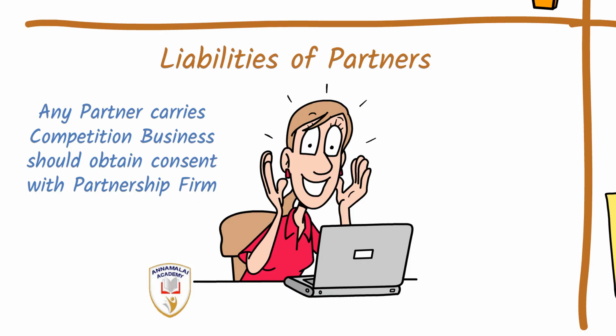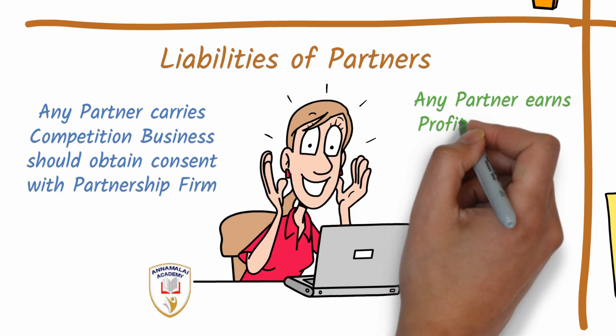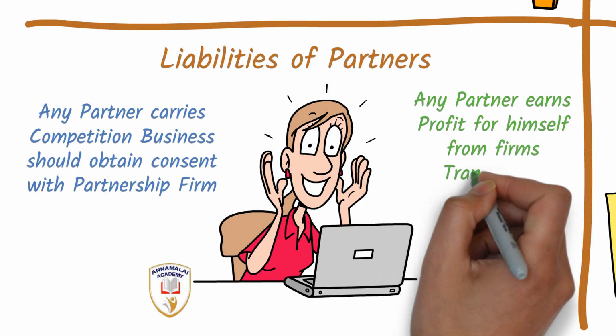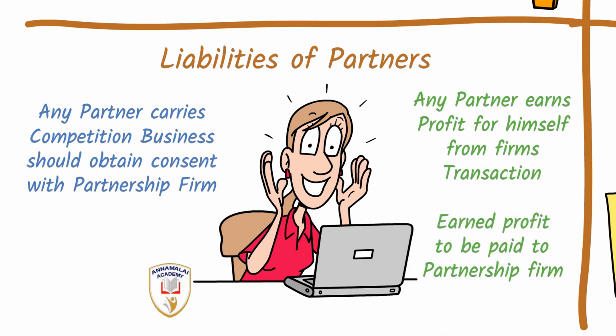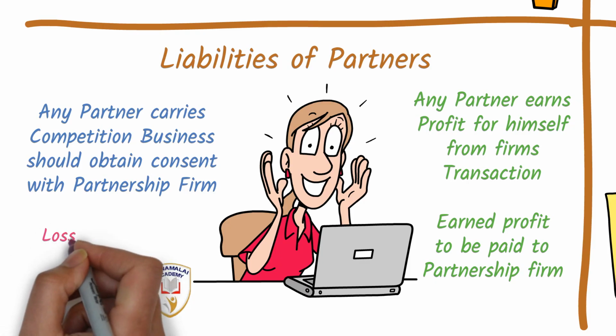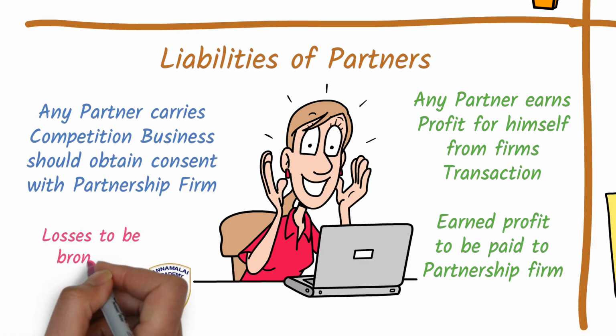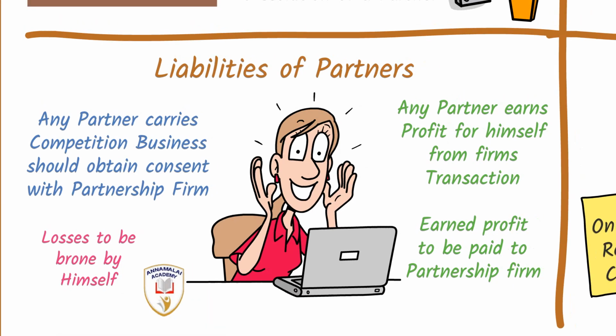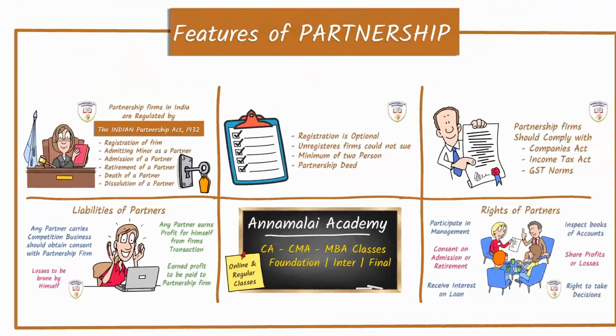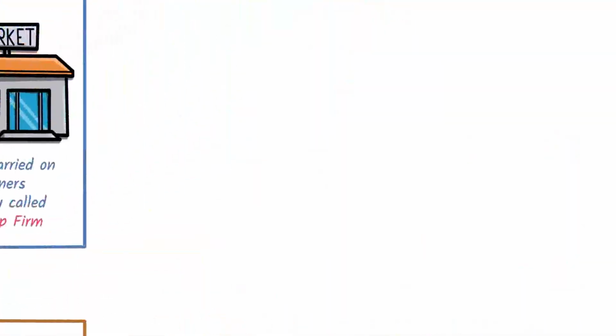And if any partner earns a profit for himself from the firm's transaction, he has to pay that profit amount to the firm. And in case the actions of a partner bring loss to the firm, it is he who has to bear the losses.